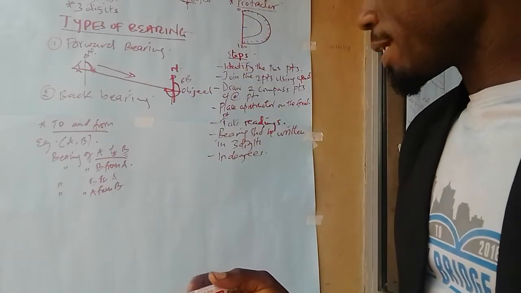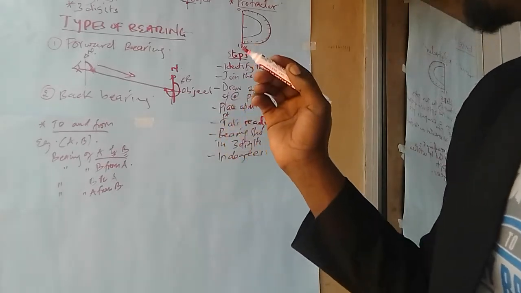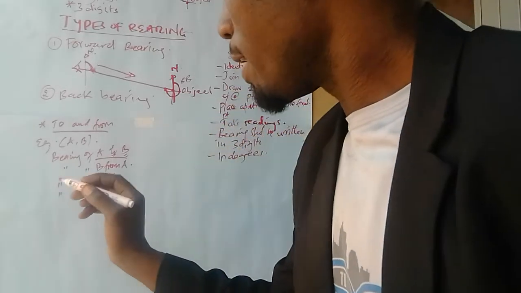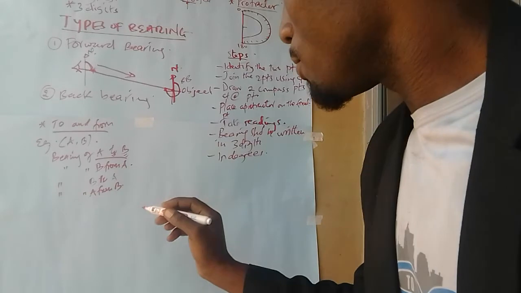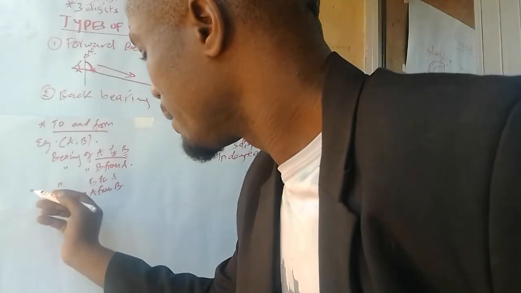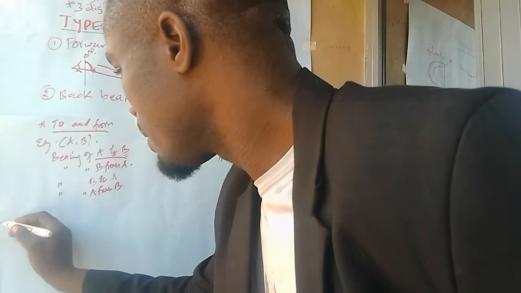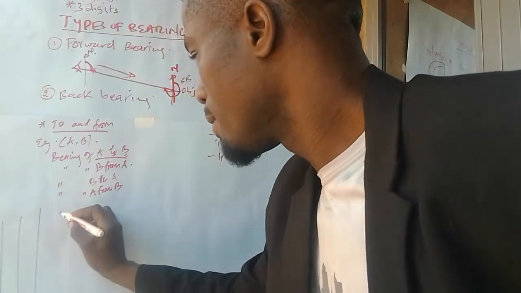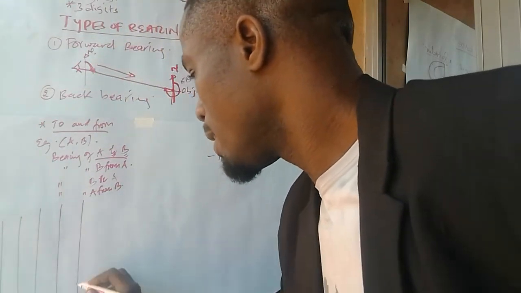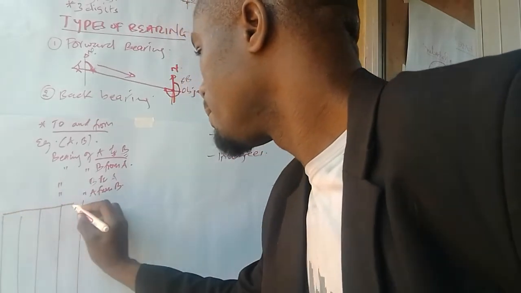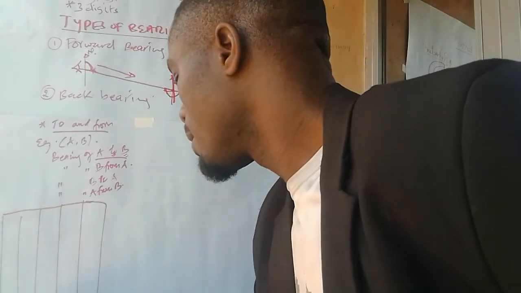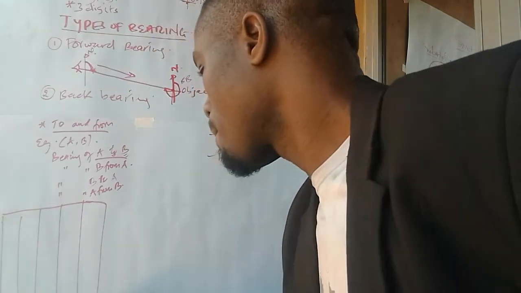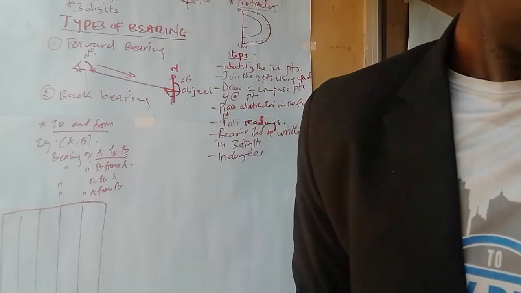Let us have a simple example. Maybe they have given us a map extract here. This is our simple map extract.